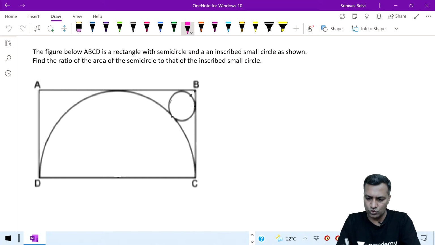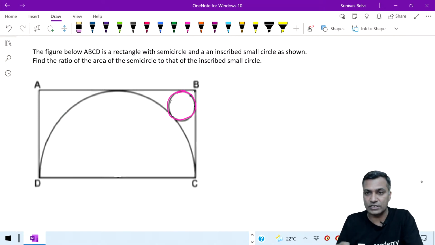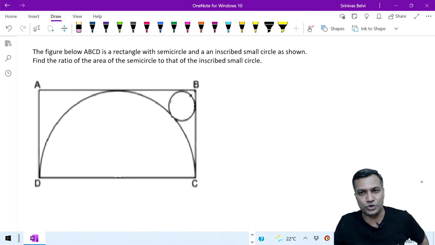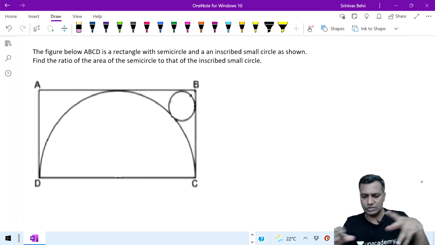CAT always loves to squeeze things like this. They squeeze a circle here, they squeeze a rectangle here, or they will squeeze some square or a rectangle here. These squeezing things CAT always likes. You will find a lot of questions on this, not only CAT, IIFT, XAT too. All of them squeeze things more often than not. So this is one of those squeezers.